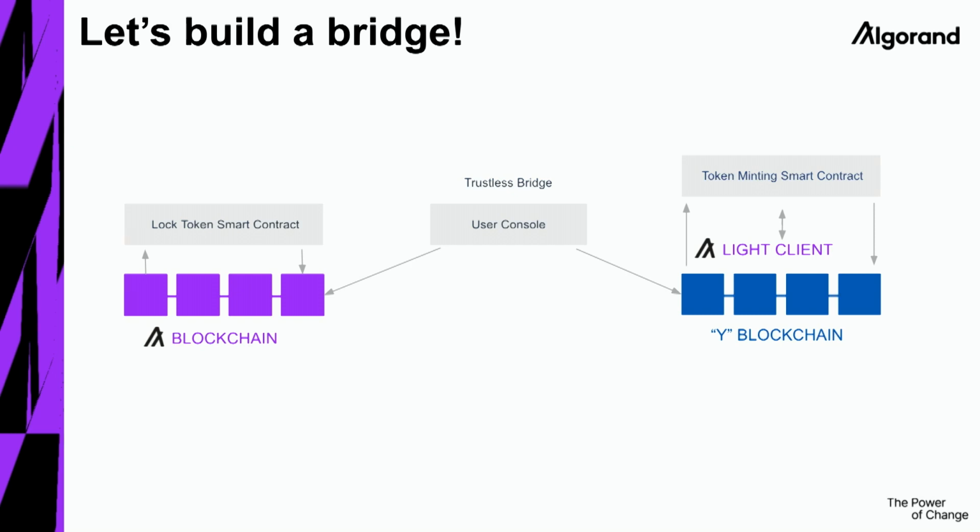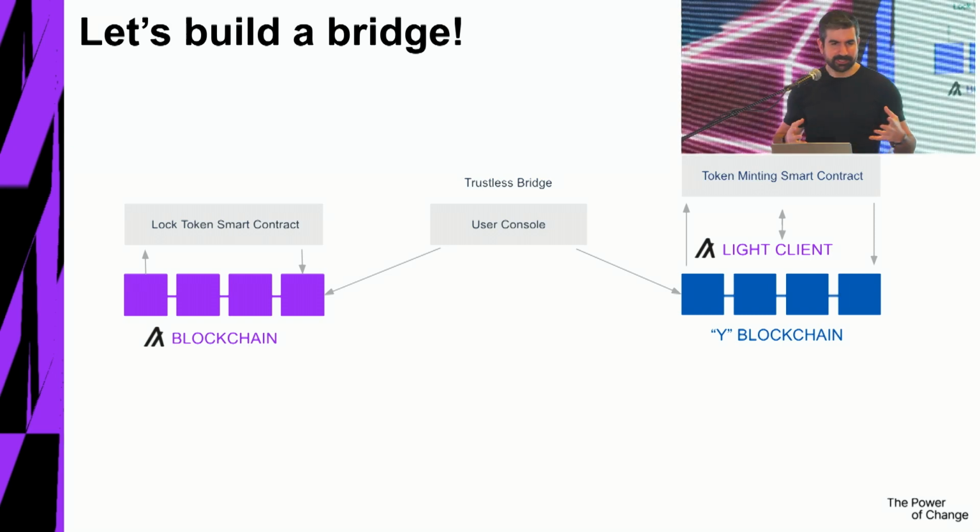Now that we have these light clients, let's build a bridge, because now we're really all set. So let's show an example of one way, but practically speaking, it's really symmetric. You just need to do the same thing from the other direction. So let's say that we want to bridge your favorite token from Algorand to Ethereum.